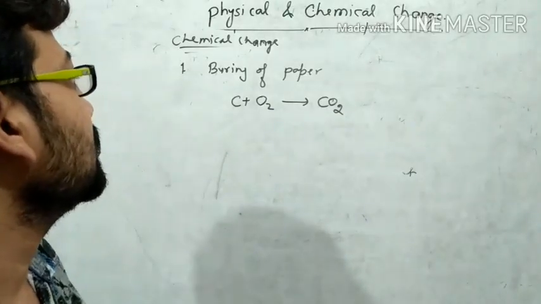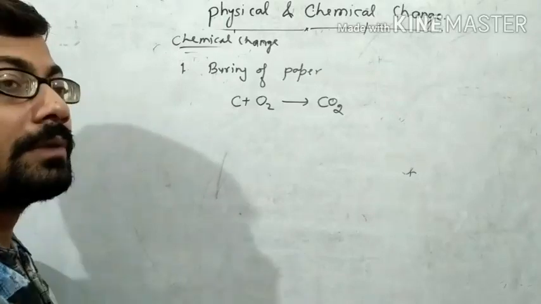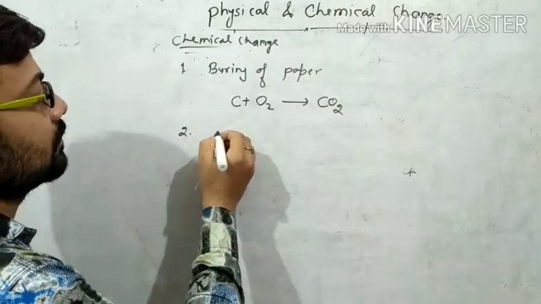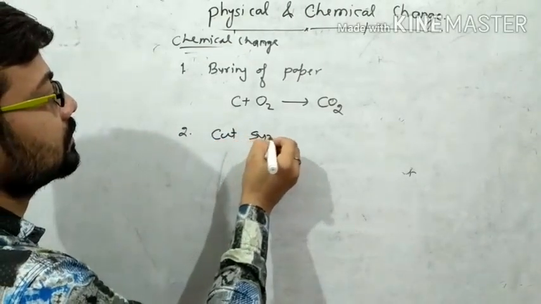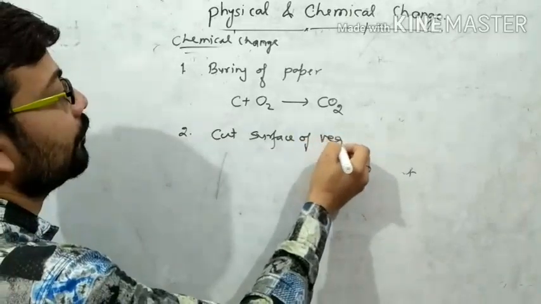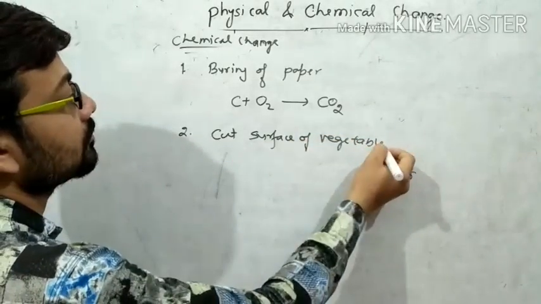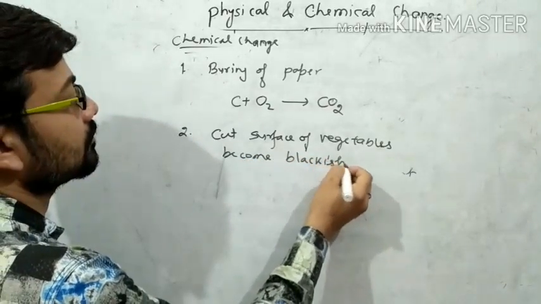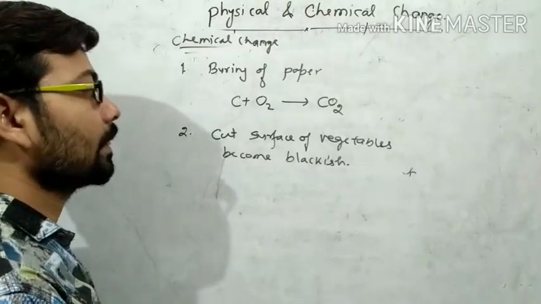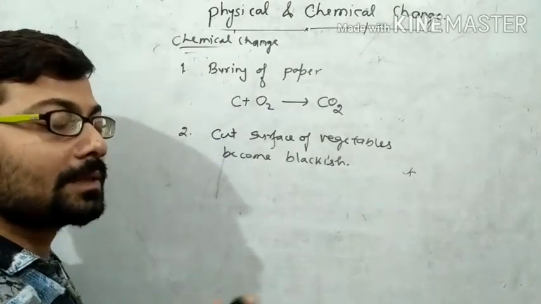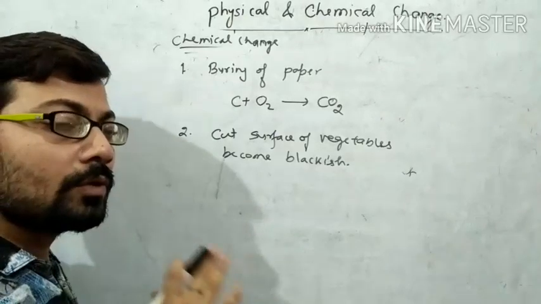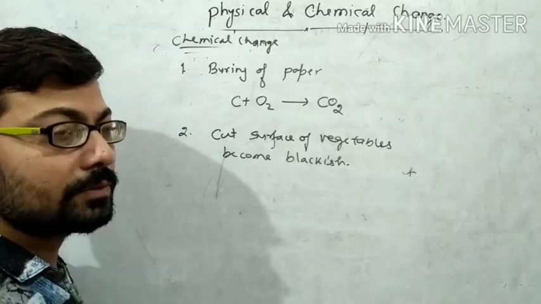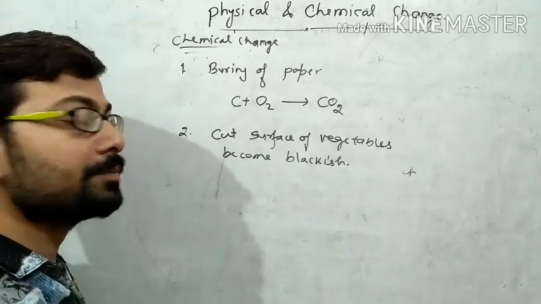Now the second example to understand what is the chemical change. As you know, cut surface of vegetables become blackish. अगर आप किसी भी वेजिटेबल जैसे पोटैटो, ब्रिंजल, when you cut these vegetables or apple, also this is a fruit, then the cut surface become blackish.